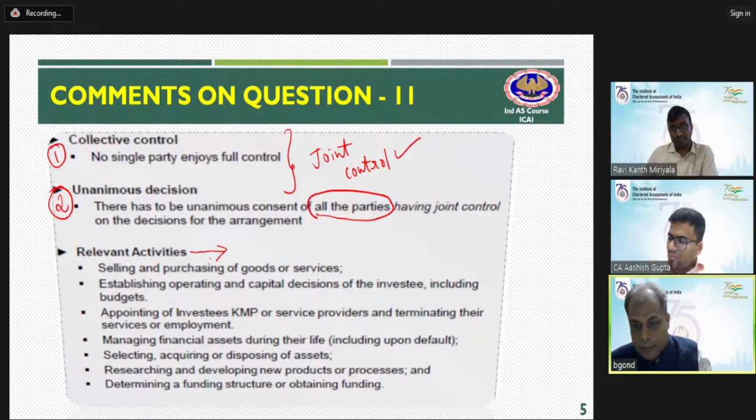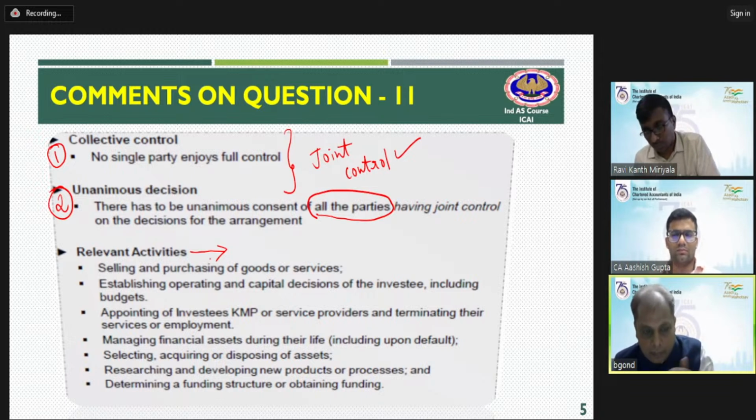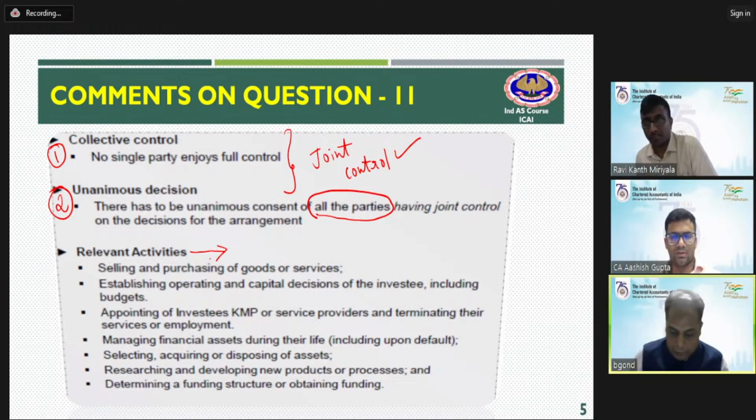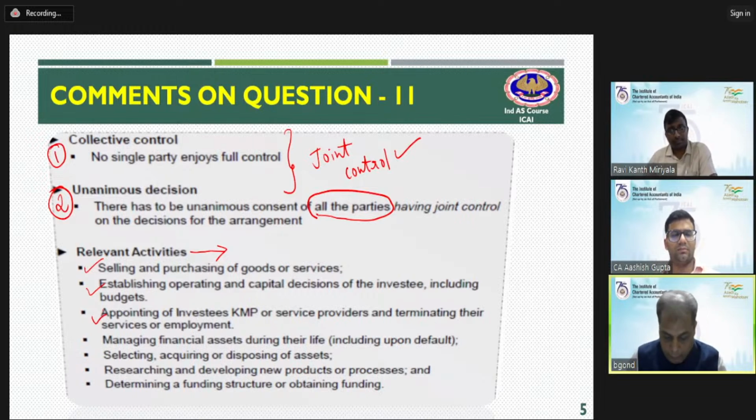Like those two, one is taking care of the marketing, the other is taking care of the manufacturing. Let it be on a standalone basis. Are those activities relevant or not, as per the standard? I've given one illustrative list of activities which would fall under relevant activities: selling and purchasing of goods, establishing, operating and capital decisions, appointing the investee's KMP, managing financial assets during their lifetime, selecting, acquiring and disposing of assets, research and development, and determining a funding structure for obtaining funding.